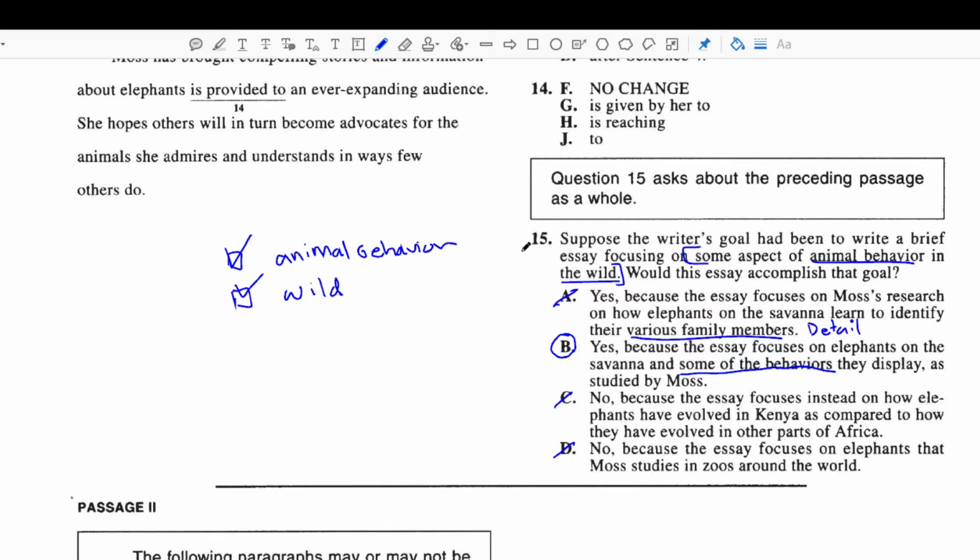Okay, so again, how do we answer these types of questions? Well, they're going to give us very specific criteria which we want to ensure are both being addressed. And that's why we created this little chart here, animal behavior and wild. And then only when we were able to check both of these boxes would we answer yes. If these boxes weren't checked or only one of them was checked, then the answer would have to be no.